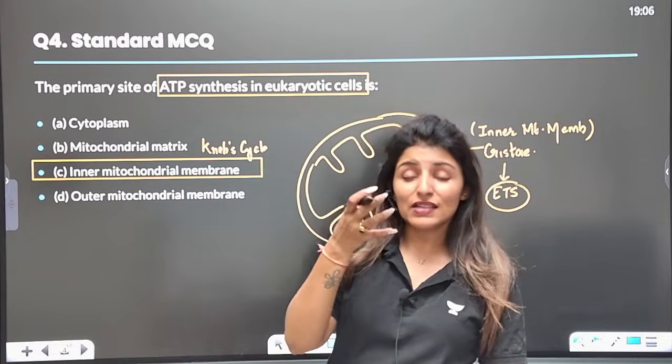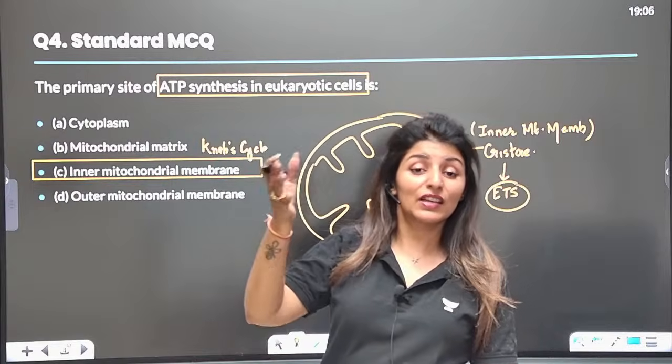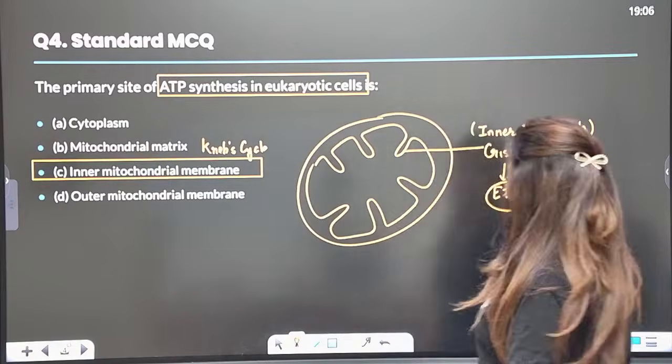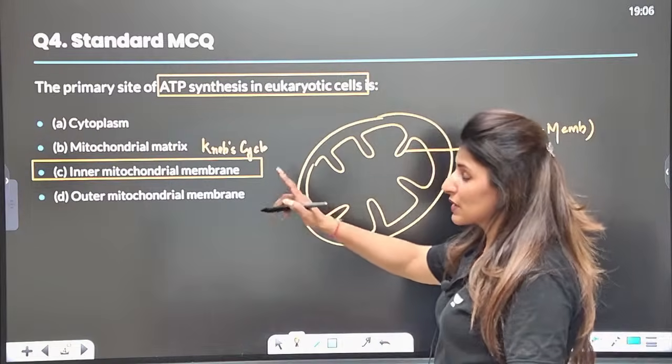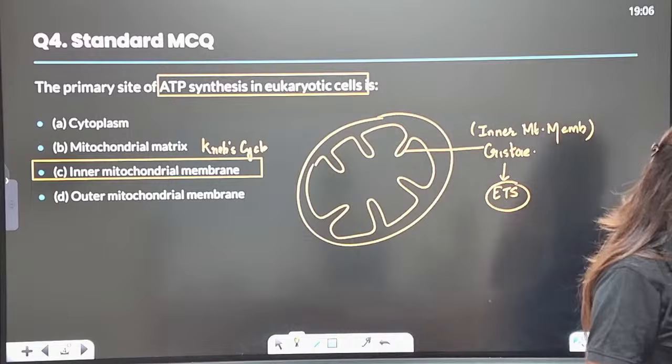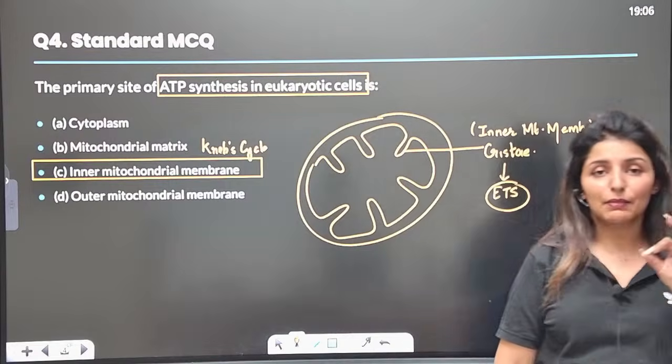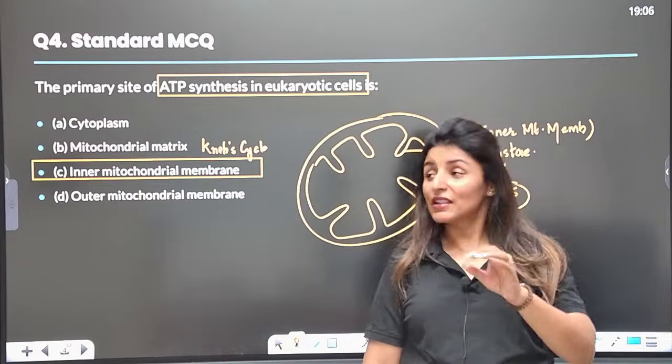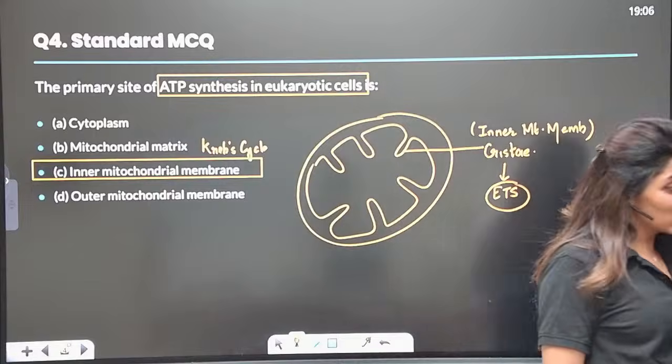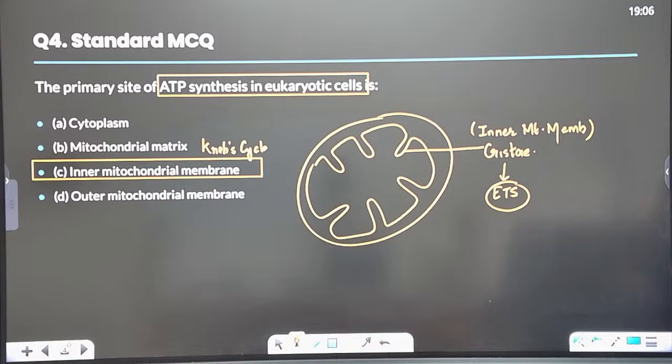So how are NADH and FADH2 going to produce energy? It is through this ETS. So the answer would be C. All those of you who have written the answer B, please make sure that you remember this, and write it in your mistakes copy so that you don't forget that, right? All right, Pawan, thank you.